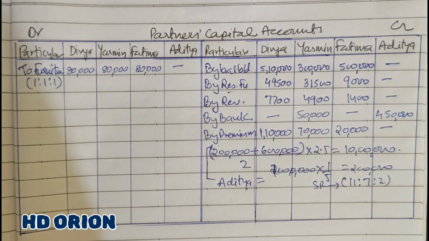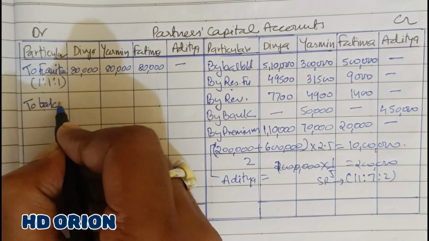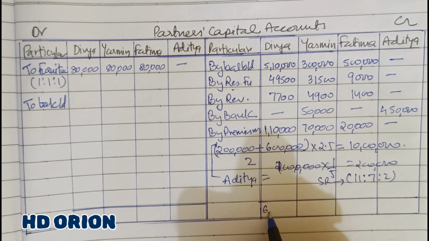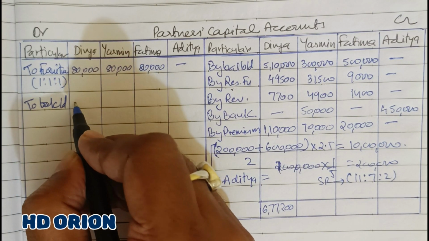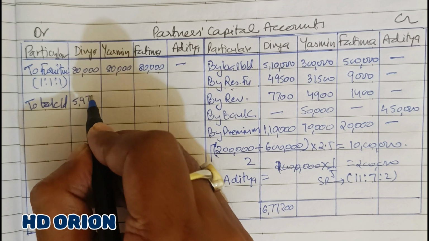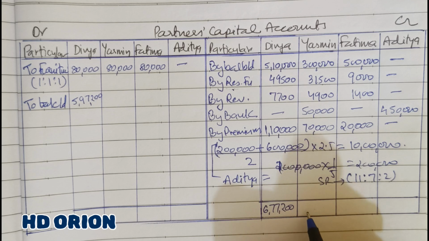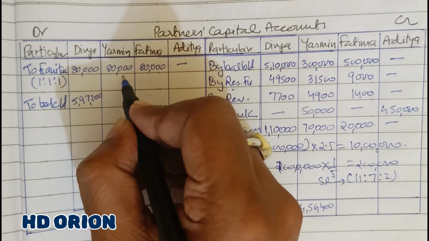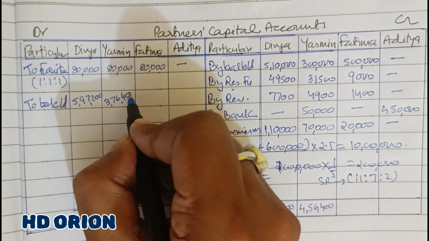Now we will close the partner's capital account. To balance close down. Credit balances we will get in all the accounts. 6,77,200 minus 80,000 is 5,97,200. Then for Yasmin it is 4,56,400. 4,56,400 minus 80,000 is 3,76,400.